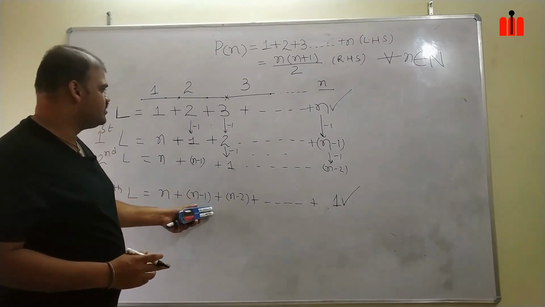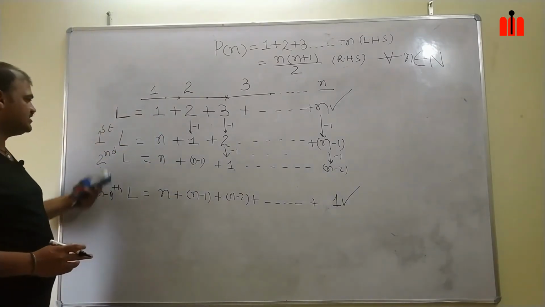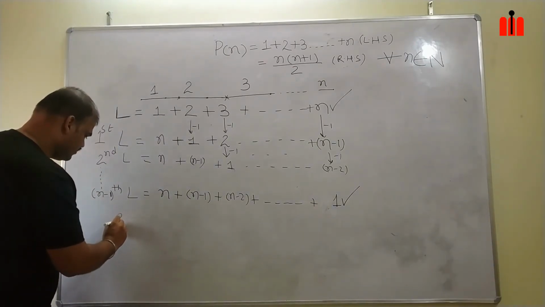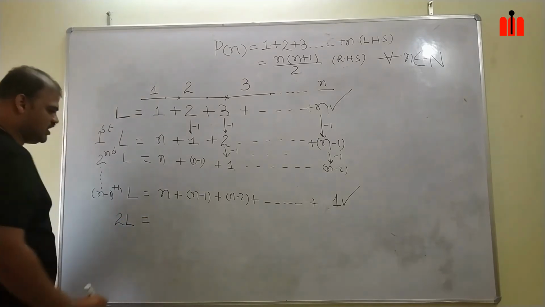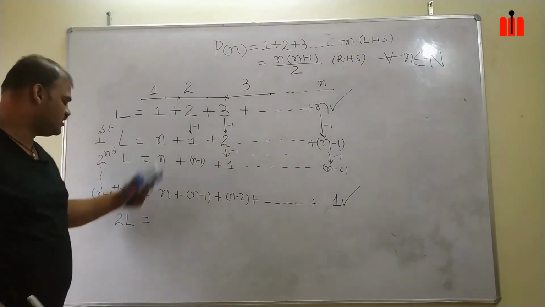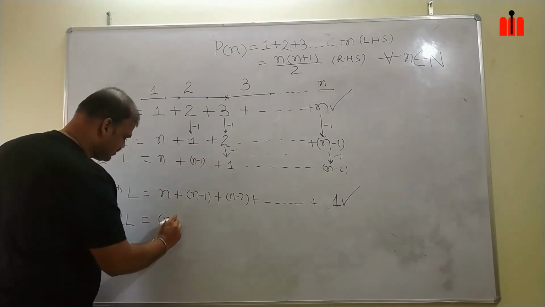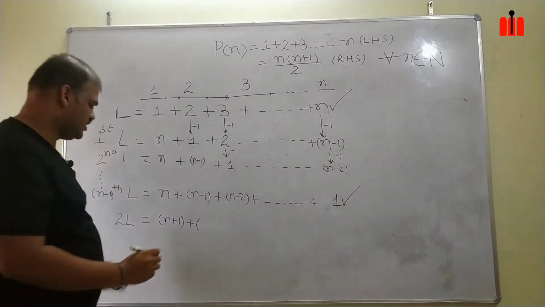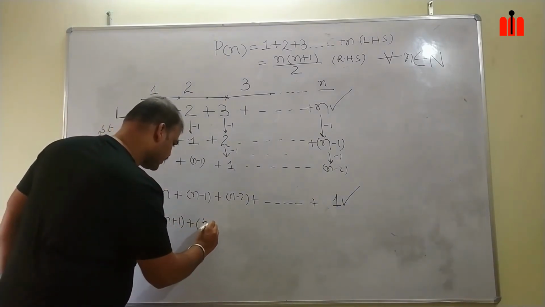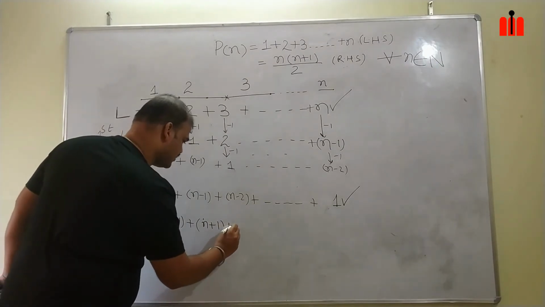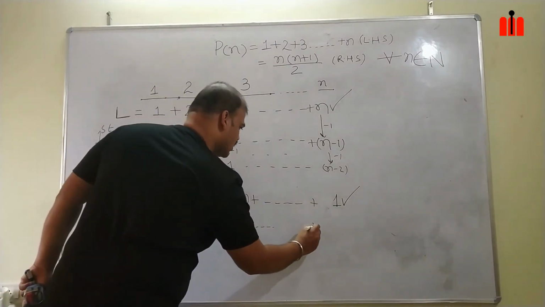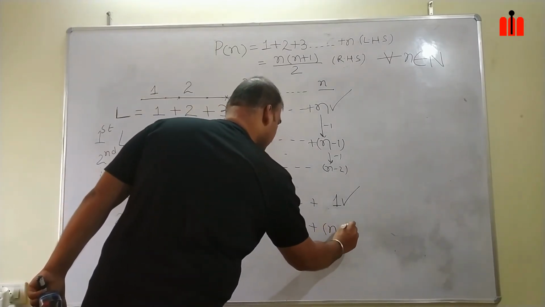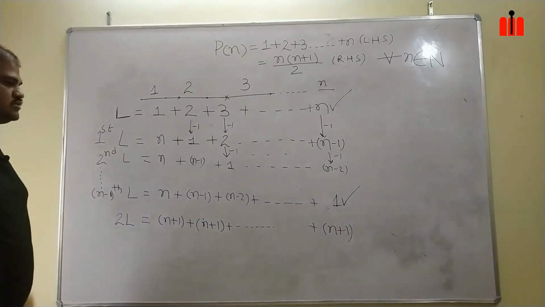We will add the original length and the n minus 1th iteration, so it will become 2L. It will become n plus 1 plus n plus 1 and so on up to the nth term, which will be n plus 1.